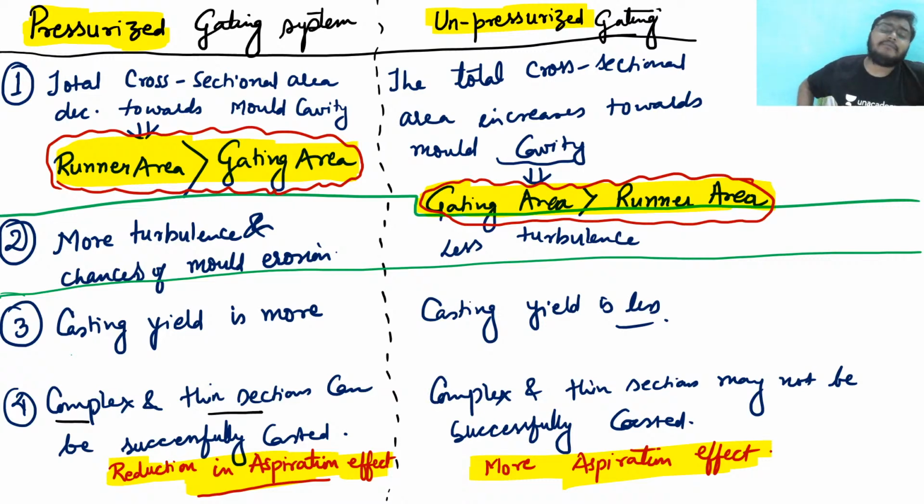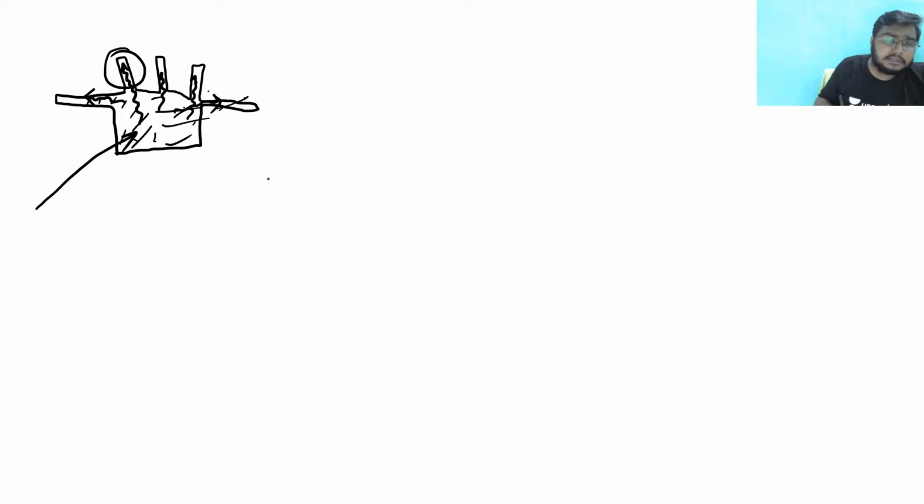But what we find in the unpressurized gating system is that even if we pour the molten metal, it does not easily flow through these things. It finds a problem, the molten metal cannot reach into this. Suppose this much amount of molten metal has solidified. Due to this, up to this much part, my molten metal did not reach.